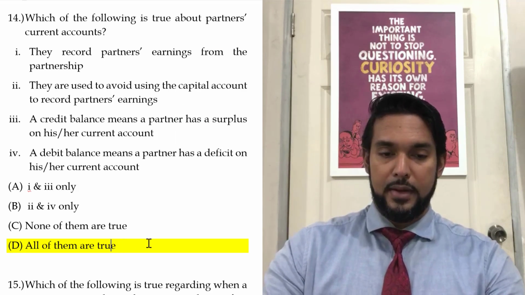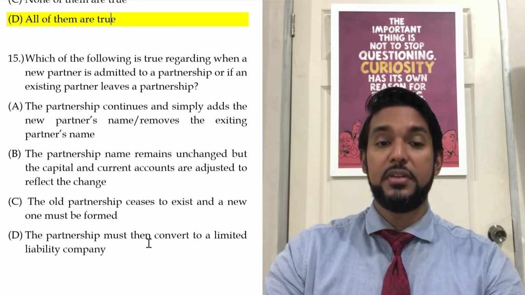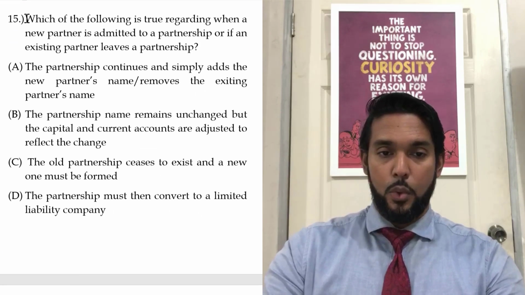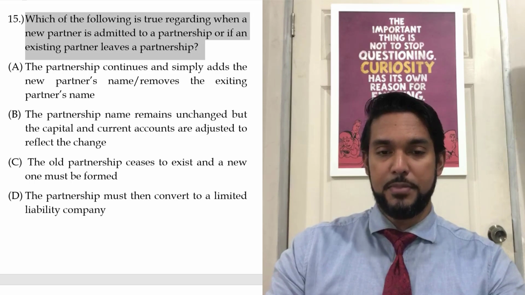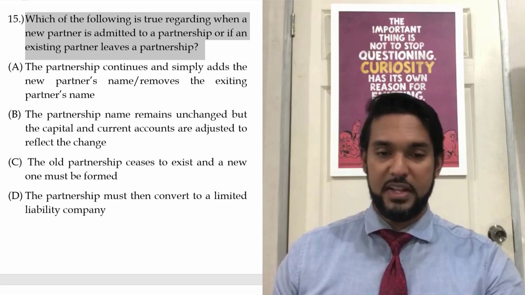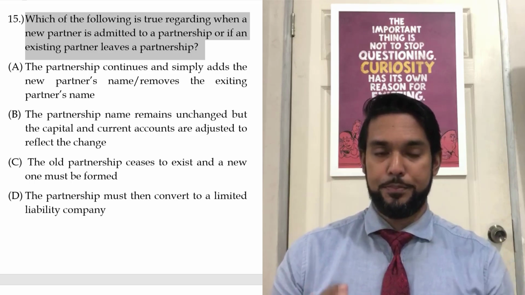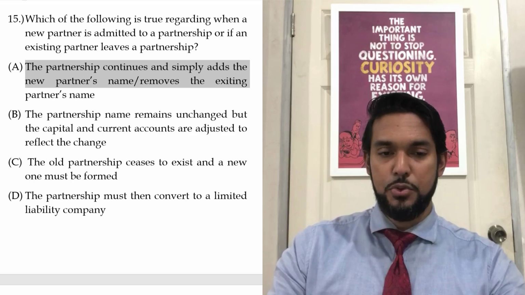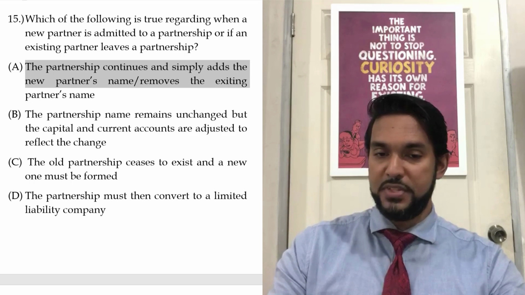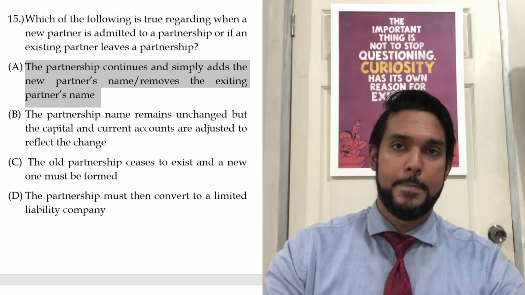And finally, for today, which of the following is true regarding when a new partner is admitted to a partnership or if an existing partner leaves a partnership? A: the partnership continues and simply adds the new partner's name or removes the exiting partner's name.